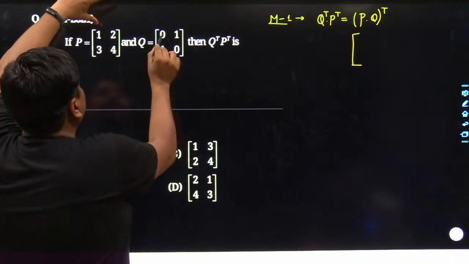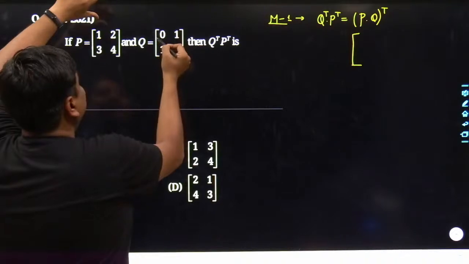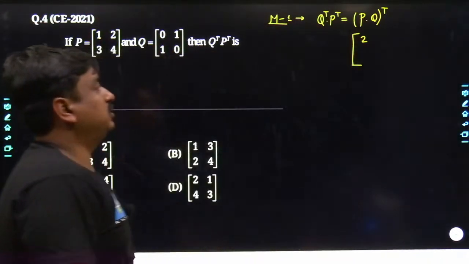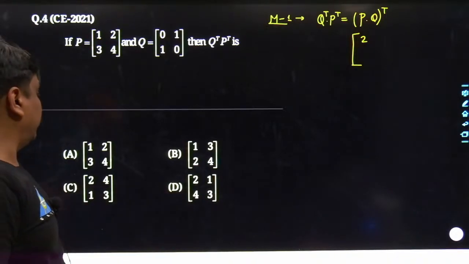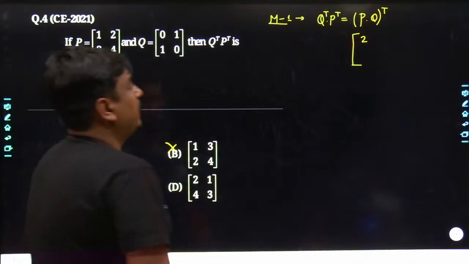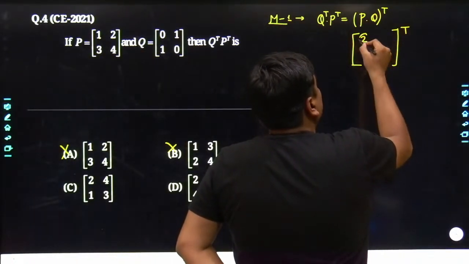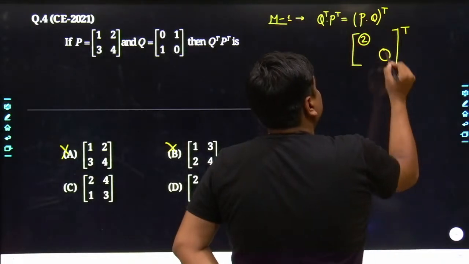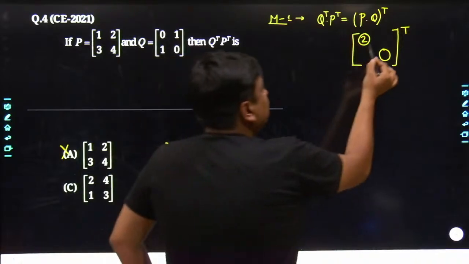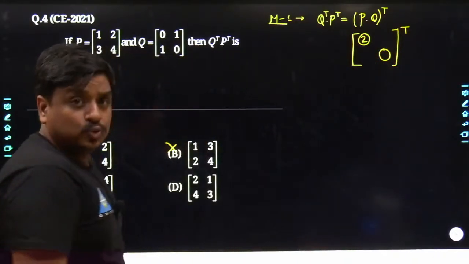The 1 gets multiplied with the 0, which results in 0. 2 gets multiplied with 1, which results in 2. Once we add them together, 0 and 2 result simply in 2. Yes, agreed my dear friends. So obviously option A and option B have been ruled out. Why? Because in future, if you take its transpose, the locations of the principal diagonal elements would not change. So rather than calculating the element A12 or A21, why don't we straight away jump to A22?